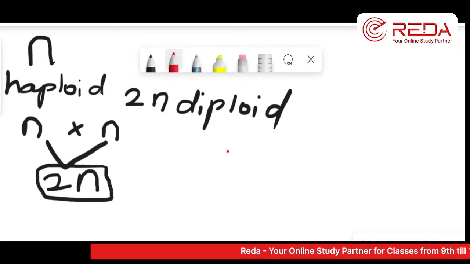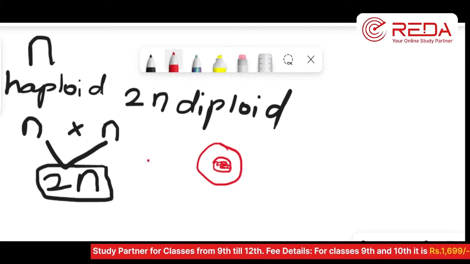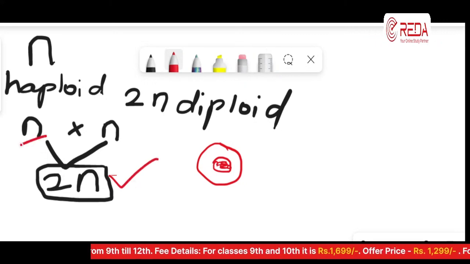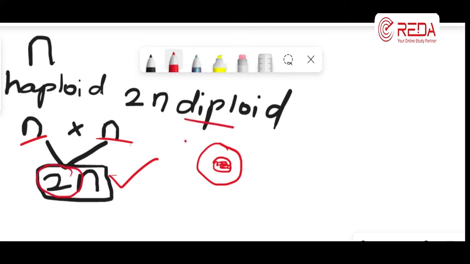Chromosome-னா என்னது? ஒரு cell இருக்கு, cell உள்ள nucleus இருக்கு, nucleus உள்ள thread மாதிரி நிறைய நம்ம pictures-ல பார்த்திருப்போம், that is chromosome. இங்க இருந்து ஒன்னு, இங்க இருந்து ஒன்னு வந்து combine ஆகி 2n கிடைக்குதுன்னா that is called diploid. Haploid means only one set of chromosomes, diploid means two sets. So this is diploid and haploid.